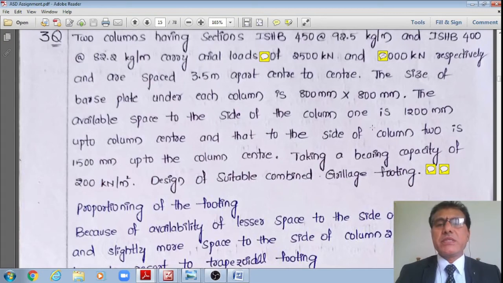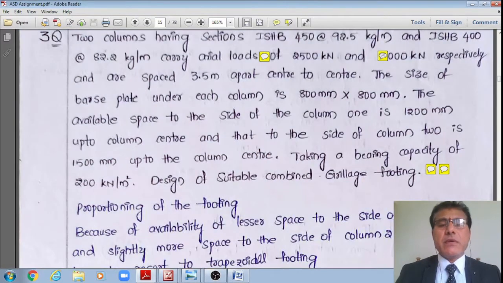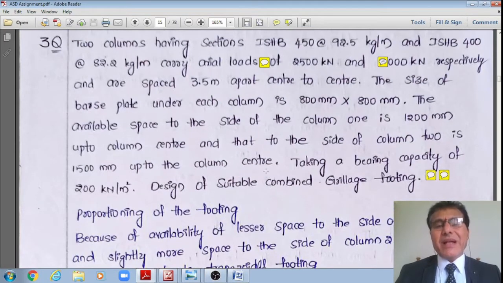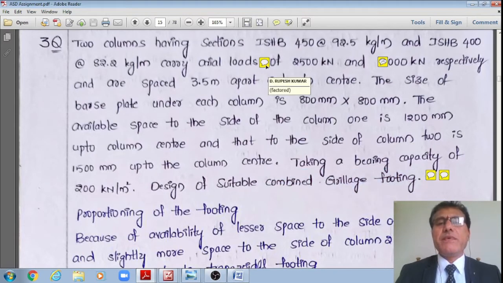However, there are restrictions given. Only 1200 mm is available to the left of the first column and 1500 mm available to the right of the column. Therefore, keeping in view this restriction, right, we may design this as a combined trapezoidal grillage foundation, right? Even from the loads point of view, the loads 2500 and 2000 are almost heavy loads, right?